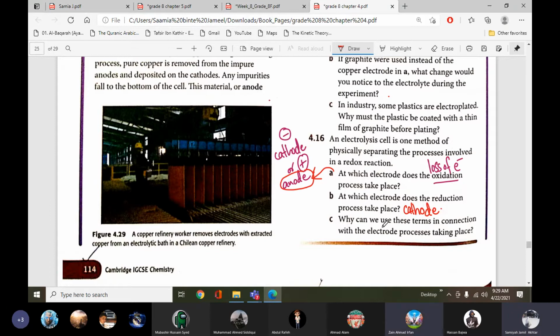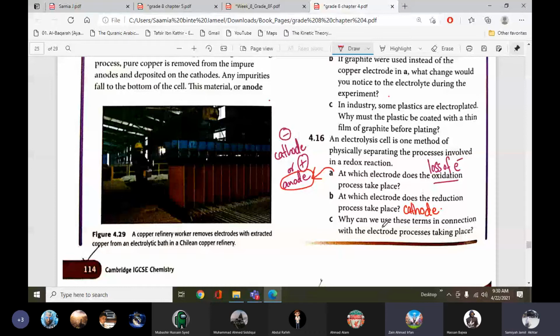The answer is oxidation is defined as loss of electrons, which happens at the anode. Reduction is defined as gain of electrons, which happens at the cathode. Did you see the answer? Yes, ma'am.